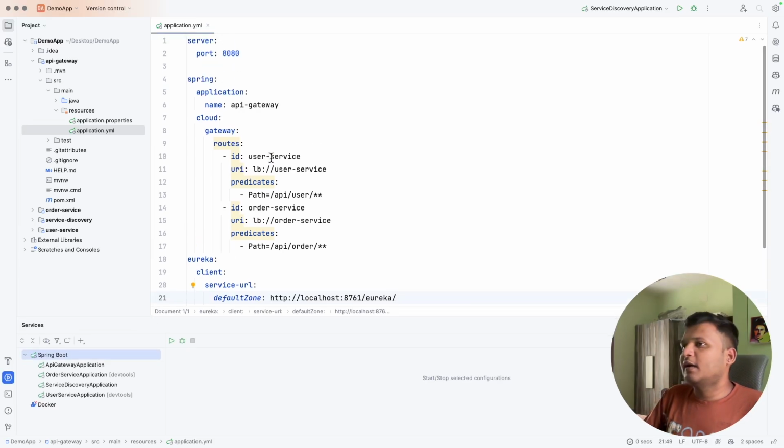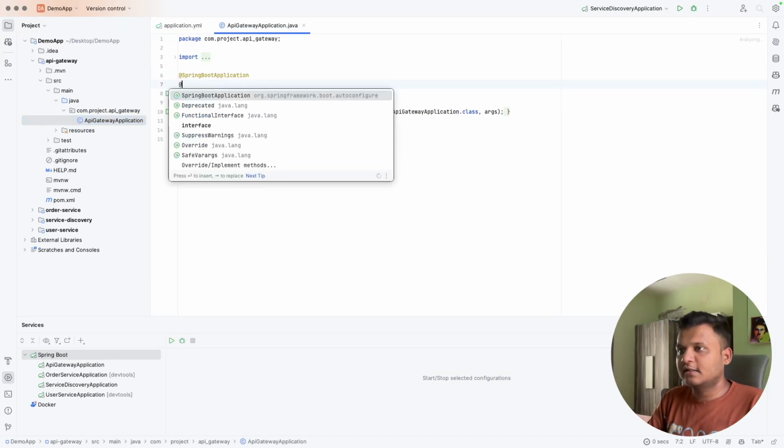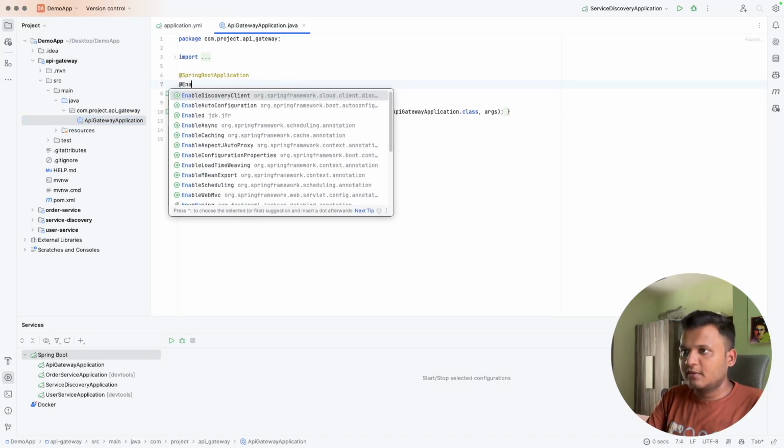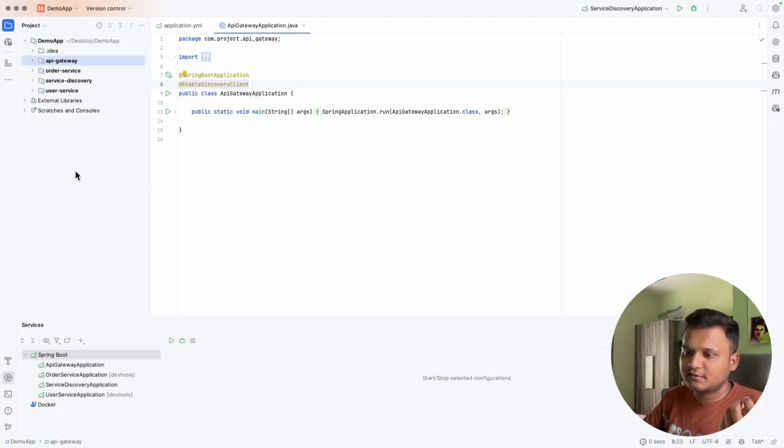And we also need to go to the API gateway and enable discovery client, because it is also a discovery client and we want to see it in the service discovery as well. So I think we are done with the setup, and I can show you how this works.